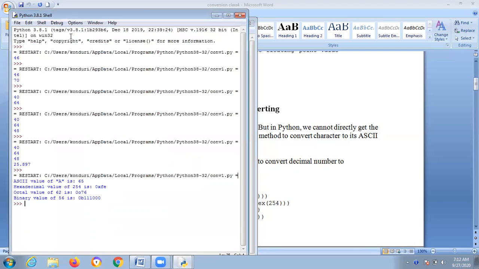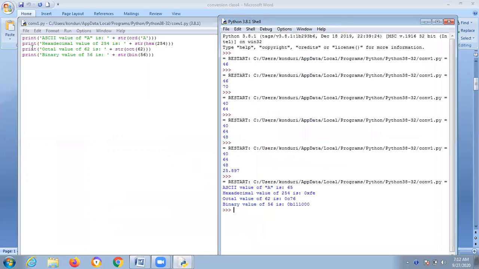First I'll run this one. 65. Small a means 97. I'm comparing each and every print statement. Observe carefully. Focus on the first print statement. ASCII value of capital A is how much? 65. And hexadecimal. Hex means the prefix is x.